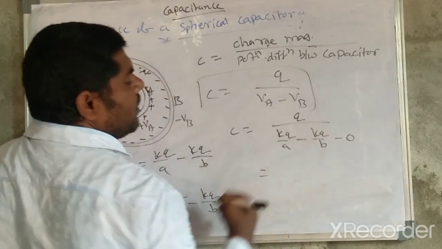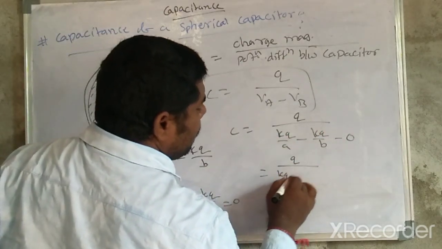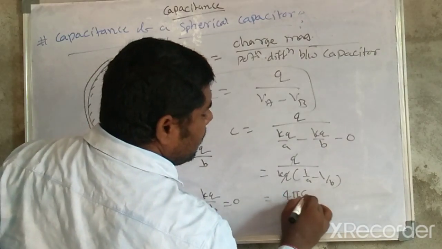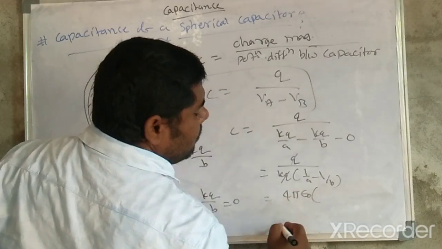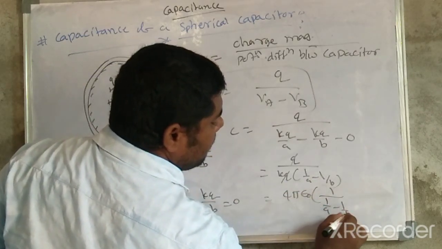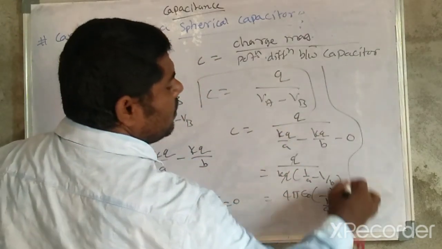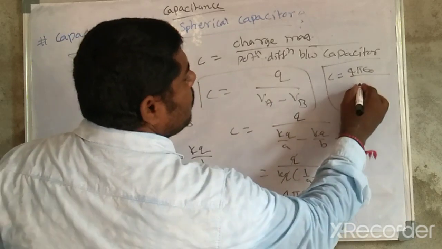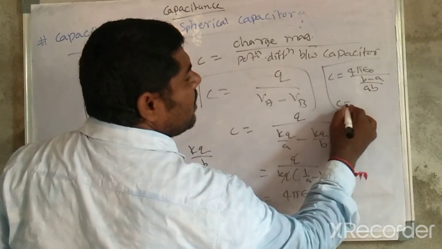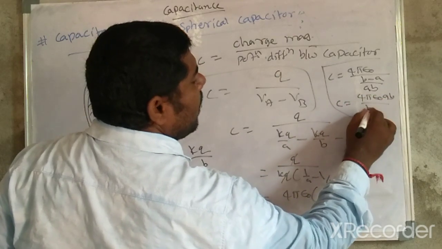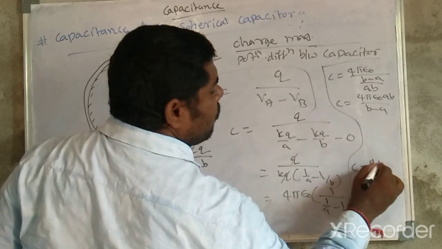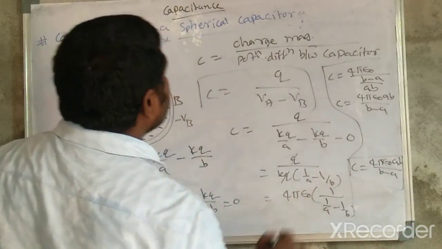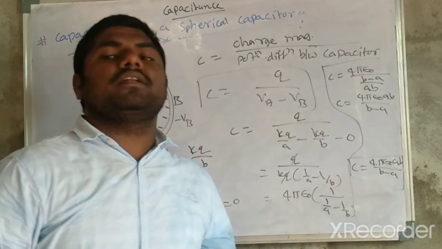Taking KQ out common, Q divided by KQ into 1 by A minus 1 by B. Here Q cancels. K is 4 pi epsilon naught, so C is 1 over 4 pi epsilon naught times 1 by A minus 1 by B. Taking out the LCM AB, B minus A, C is equal to 4 pi epsilon naught AB divided by B minus A. This is the capacitance of a spherical capacitor.